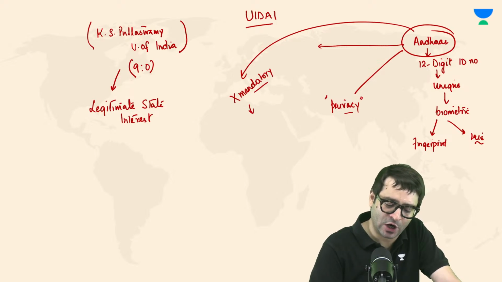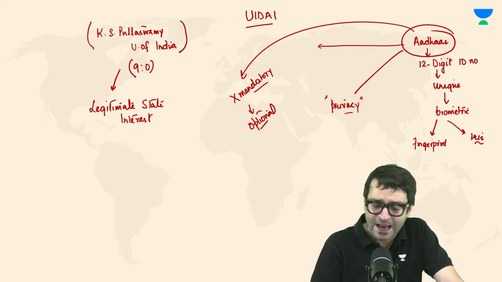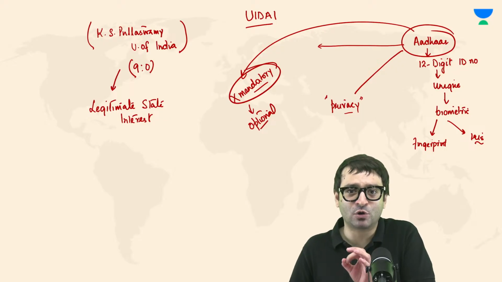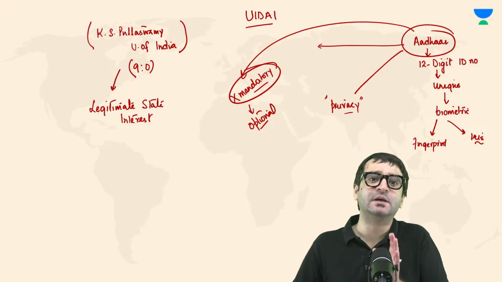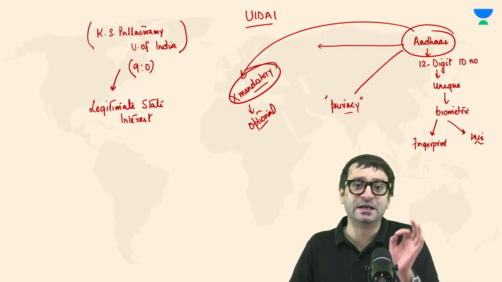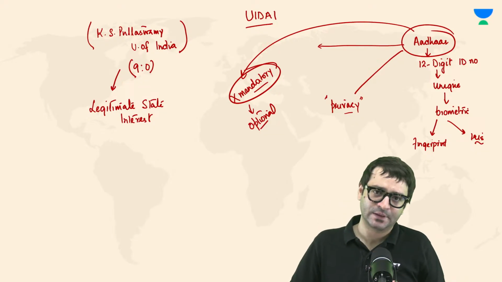Aadhaar should be made only optional. Don't force people to get Aadhaar. It should be mandatory only if citizens want to receive benefits from the government in the form of pension, in the form of subsidies, but it should not be made mandatory for everything.